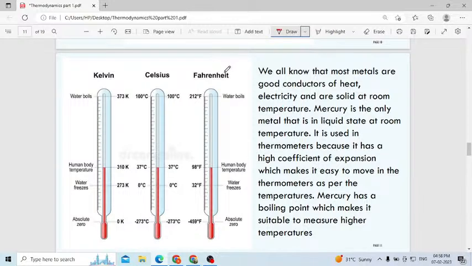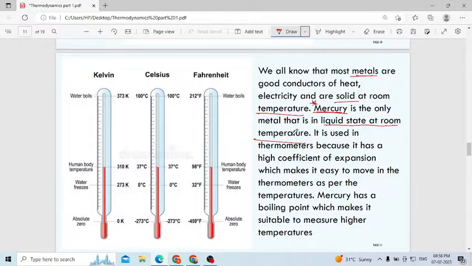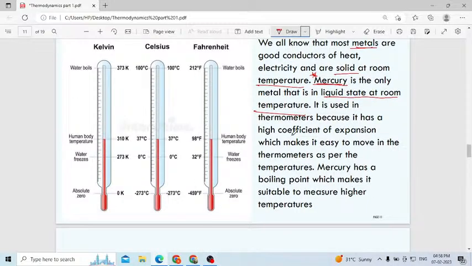Next one, we all know that most metals are good conductors of heat and electricity. This is the very basic one. Almost all metals are good conductors of heat and electricity, and they will be solid at room temperature. But here one particular case is there. Mercury is the only metal that is in liquid state at room temperature. This is very important. They may ask in the exam. Even though it is a metal, it will exist as a liquid at room temperature.